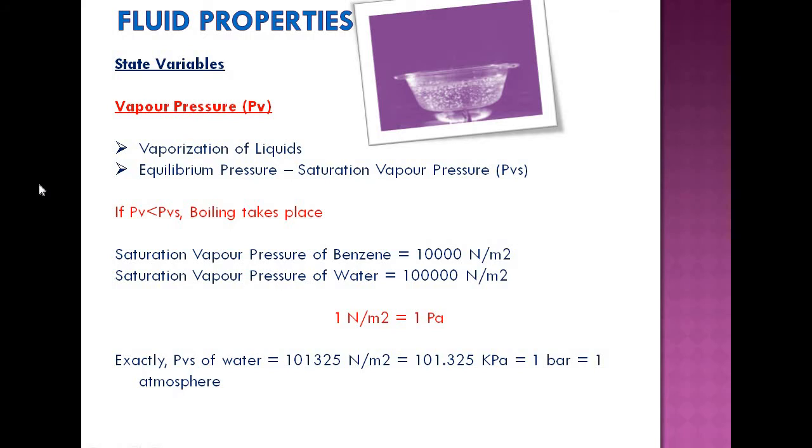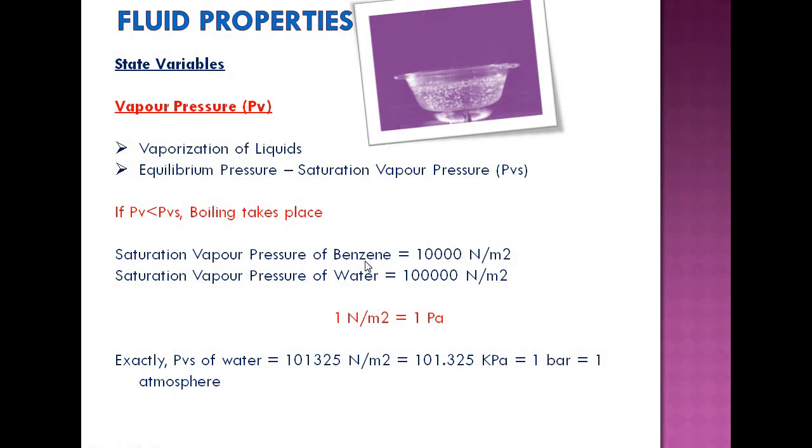So you should understand what is saturation vapor pressure of a liquid. If these two processes are in equilibrium, we say that the vapor is in saturated condition, or the pressure prevailing is saturation vapor pressure, designated as PVS. So obviously, if pressure at any location of a liquid is less than its saturation vapor pressure, boiling takes place.